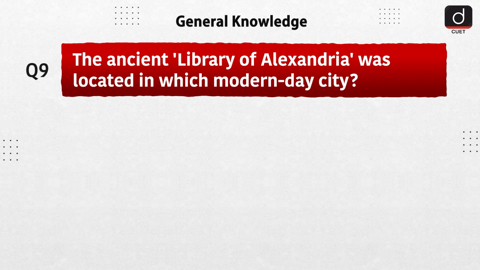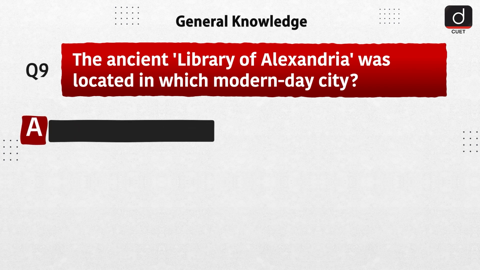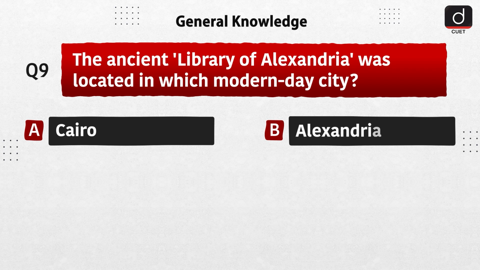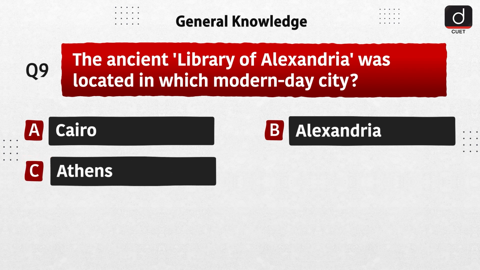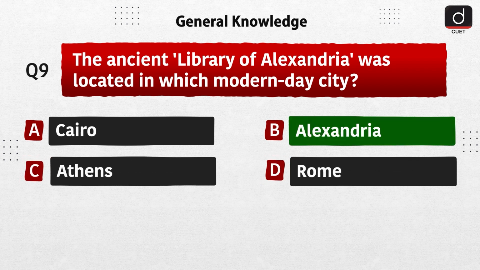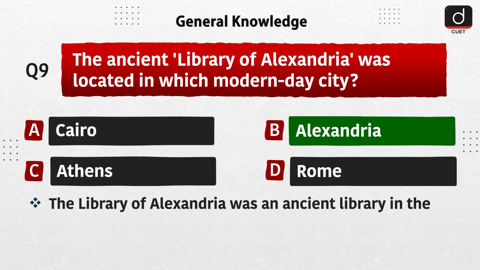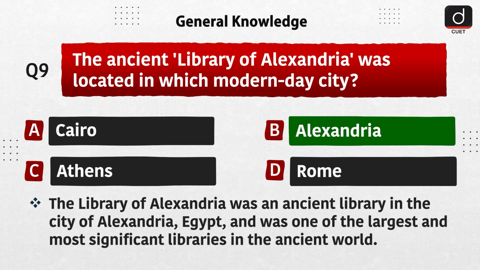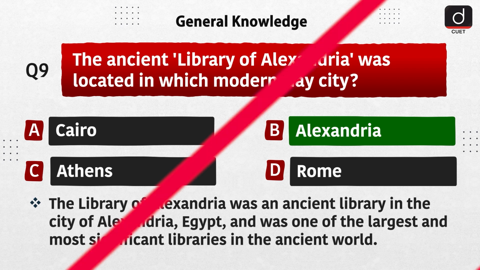Next question is, the ancient Library of Alexandria was located in which modern-day city? Option A, Cairo. Option B, Alexandria. Option C, Athens. Option D, Rome. The correct answer is option B, Alexandria. The Library of Alexandria was an ancient library in the city of Alexandria, Egypt, and was one of the largest and most significant libraries in the ancient world.